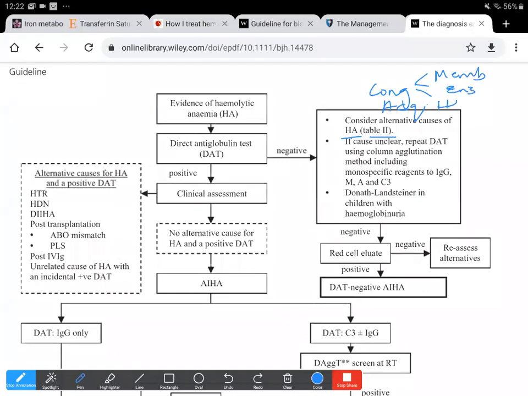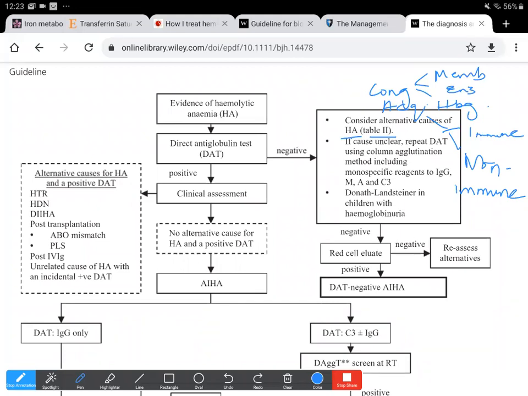And then in the acquired causes, we need to rule out all the immune causes, autoimmune and drug induced, and in the non-immune there are all those causes of mechanical, physical, and chemical interactions, drug interactions and oxidant stress, and all the causes of PNH, and even infections. There could be significant hemolysis in severe infections with malaria and tuberculosis, and they also mentioned Clostridium perfringens, then hypersplenism, and extracorporeal circuits, even severe burns.